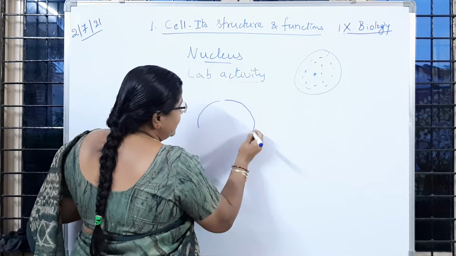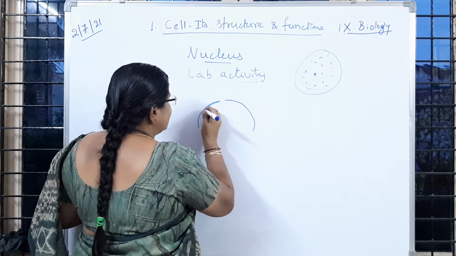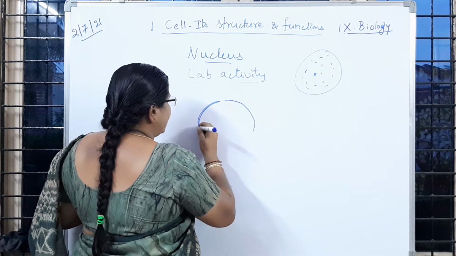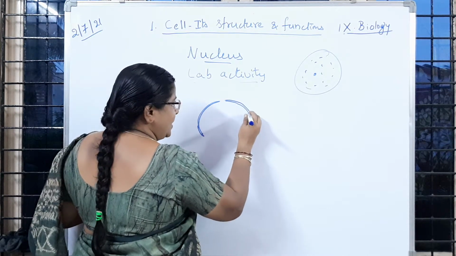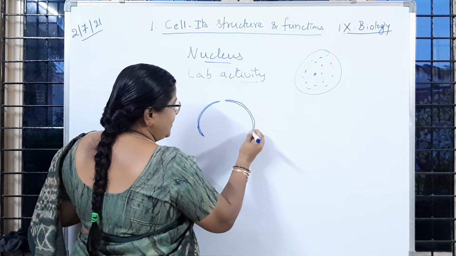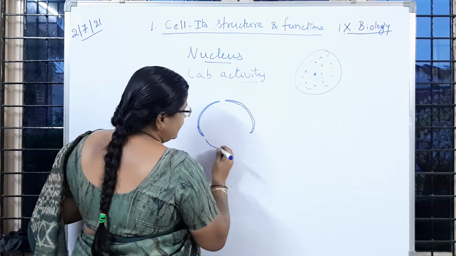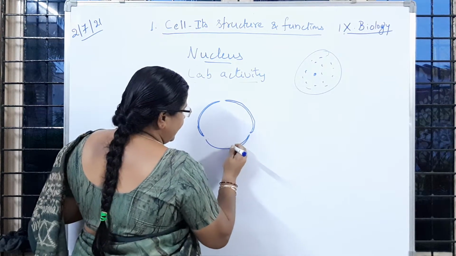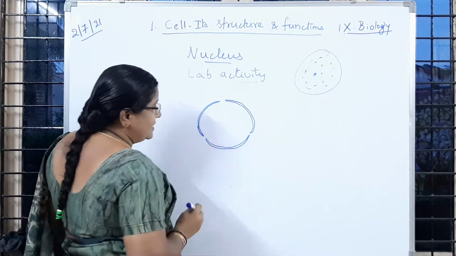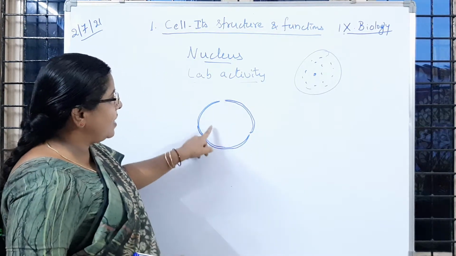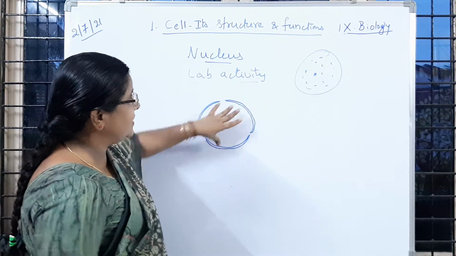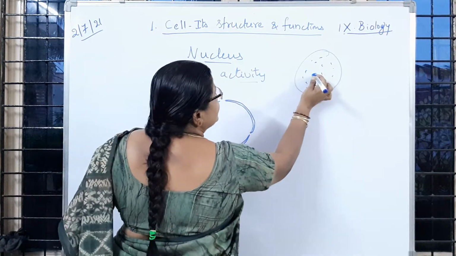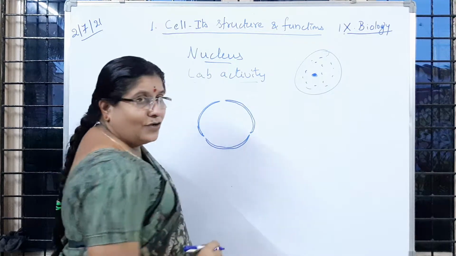So now if we observe only the nucleus under the microscope, how will it be seen? It is almost circular in nature, that is round, and it is a membrane bound structure. Membrane bound means what? It is covered with a membrane. So like this it will be seen. So the outer covering of the nucleus, this entire structure is the nucleus, which is present inside the cell.